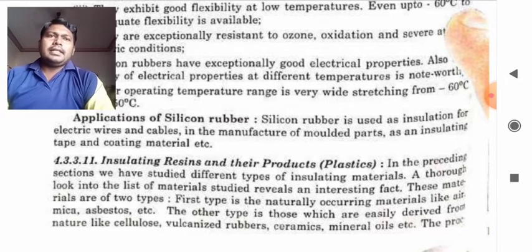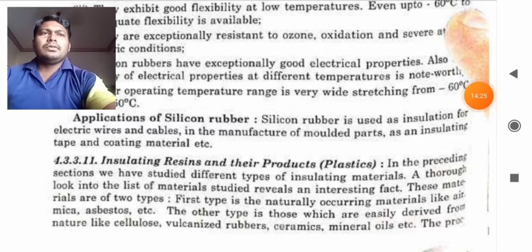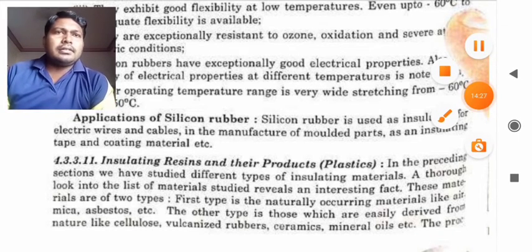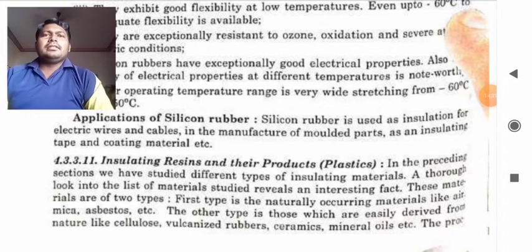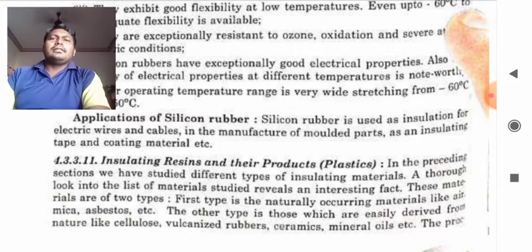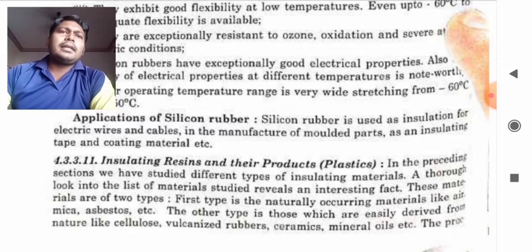Insulating resins and their products. Now students, we will discuss some of the insulating resins and their products. In the preceding section, we have studied different types of insulating material.